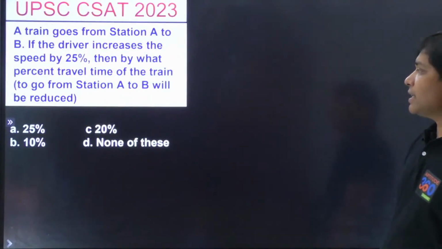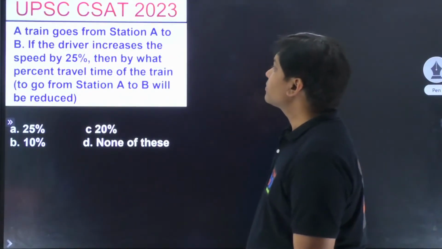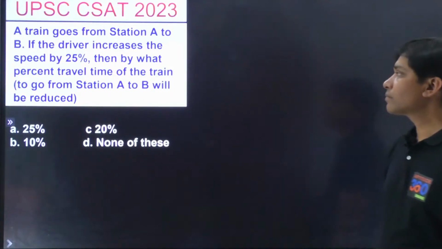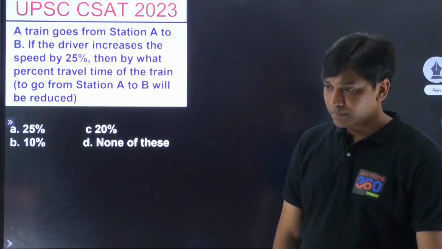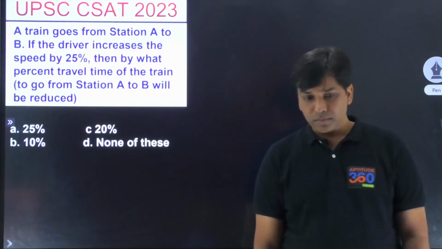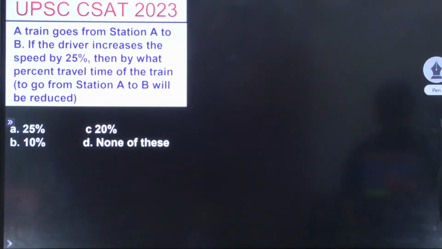All right then. Since we are understanding this, now go ahead and try to solve this problem. What do you think is the answer of this problem, people? What is the answer of this problem?